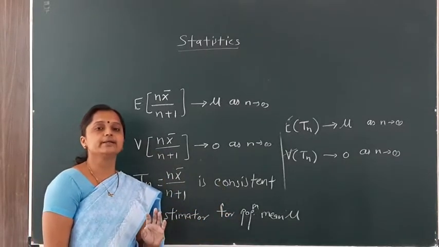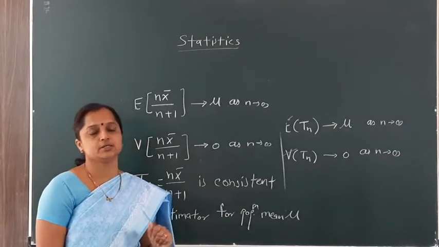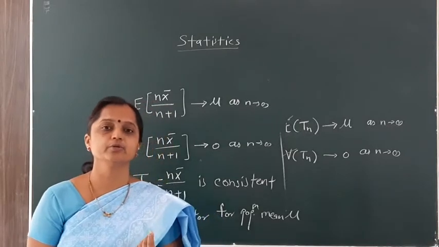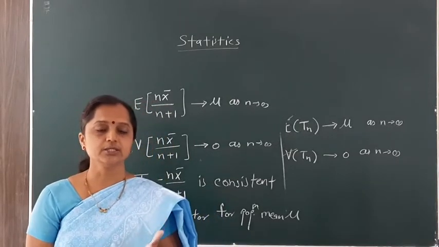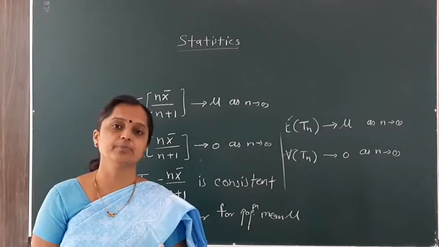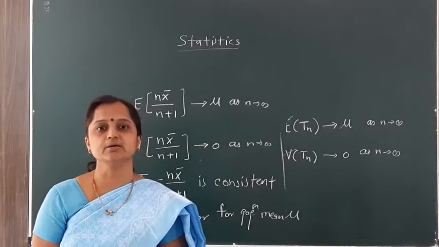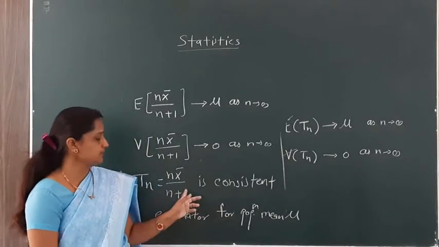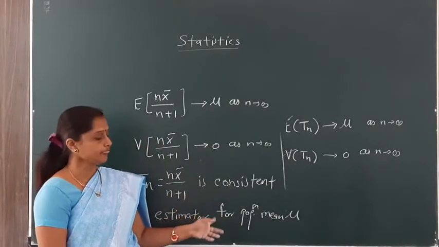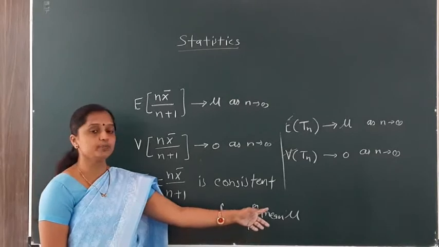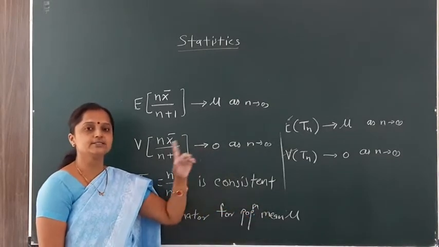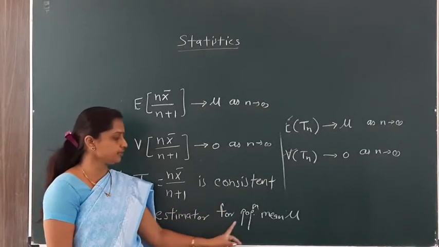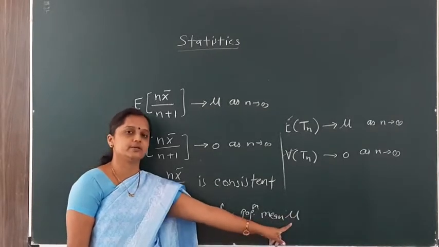Also we have one more example, the sample variance. If our random sample is taken from a normal distribution with parameters mu and sigma square, then we have seen in a previous example that the sample variance is not unbiased but it is consistent. This is also the same kind of example. This estimator is not unbiased but a consistent estimator for population mean mu. In that example, the sample variance is not unbiased but a consistent estimator for population variance sigma square.